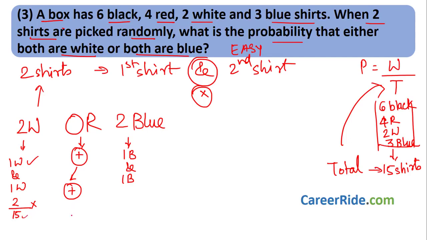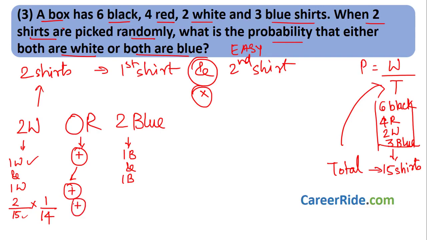And I keep that white shirt in my hand. Now I go and choose the second white shirt. Out of 2 white shirts, I have already chosen one white shirt. So how many white shirts remain in the box? 2 minus 1, 1. So one white shirt remains. So I want to choose white. What I want is white divided by total possibilities. I've already taken out one shirt and kept it in my hand. So how many total shirts are remaining in the box? 15 minus 1, 14. Okay, 14 shirts remain.